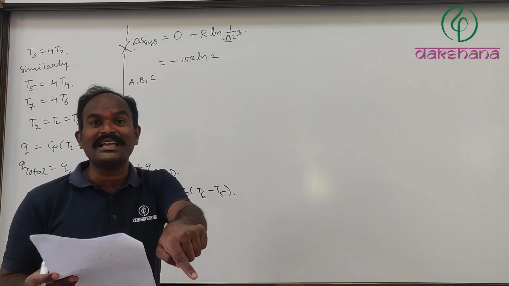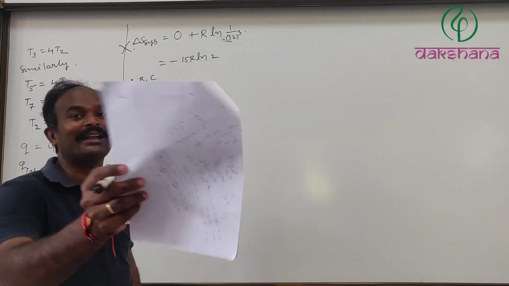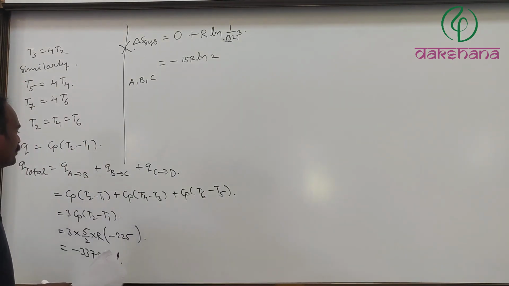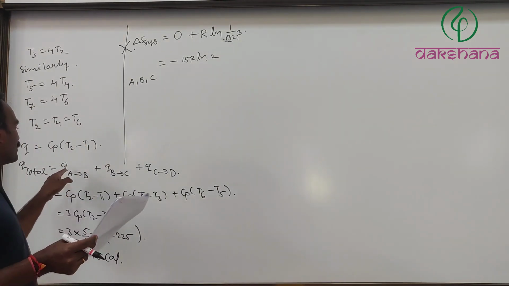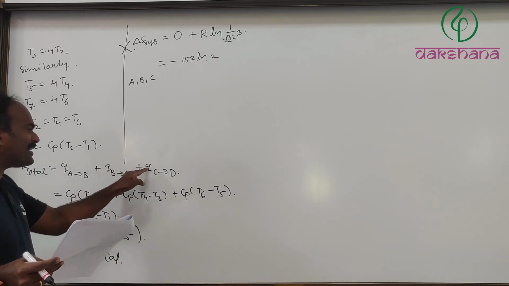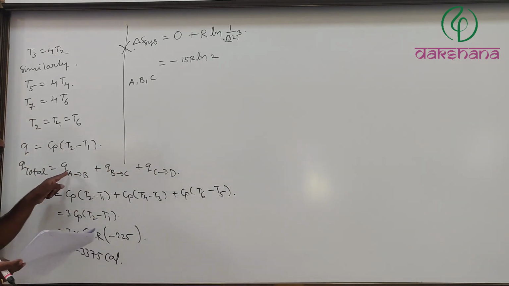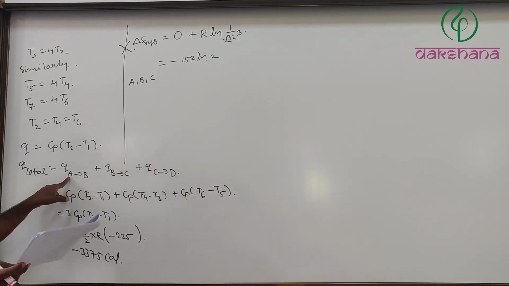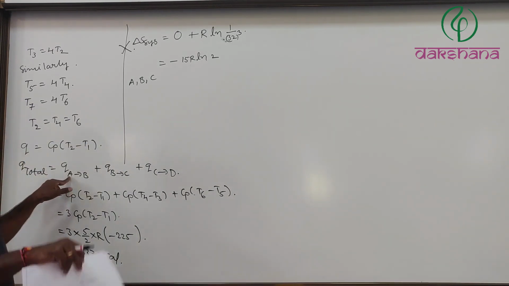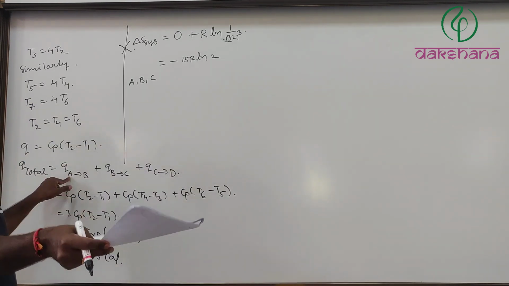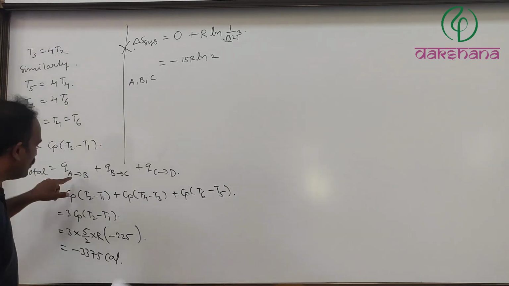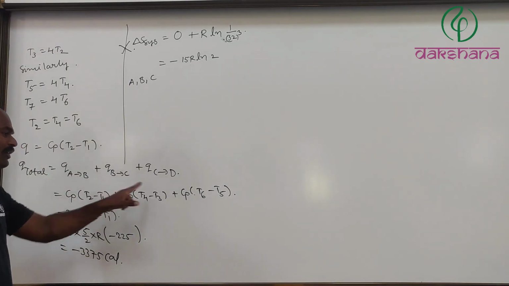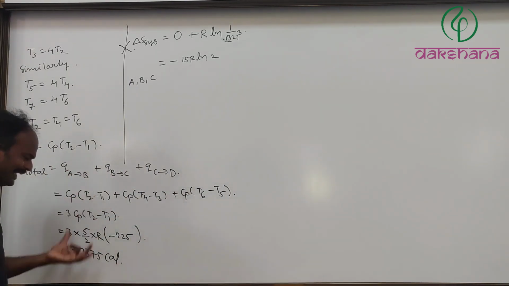Whereas T2 to T3, no heat energy exchange is involved because that is adiabatic. Is it correct or not? That's why I have written only QAB plus QBC plus QCD. But here in QAB, the temperature is changing from T1 to T2, T2 to T3. T2 to T3 is which type of process? Adiabatic. No heat energy change, so 0. Here also 0 will come. That's why I have directly taken this one.